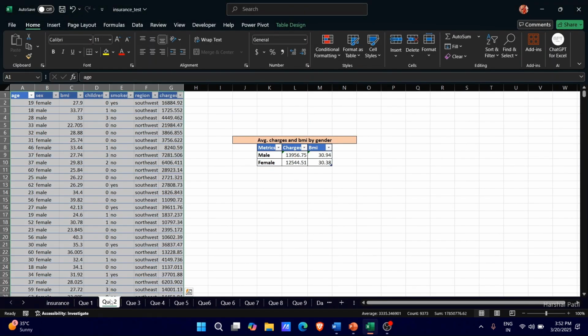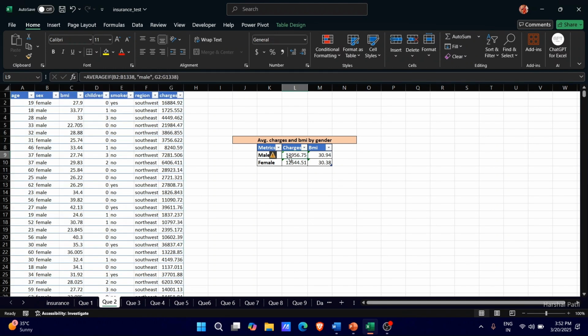For that, what we've done here, we calculate the average charges and BMI, particularly using the gender. So here you can see we calculate the average using the average function. We calculate the average of BMI and average of medical charges only for the male beneficiaries, and here we calculate the average medical cost particularly for the female beneficiaries. Same here for the BMIs as well.